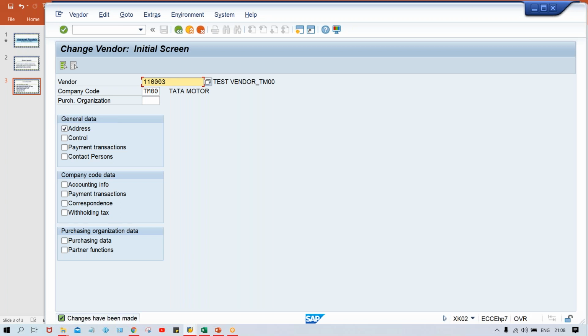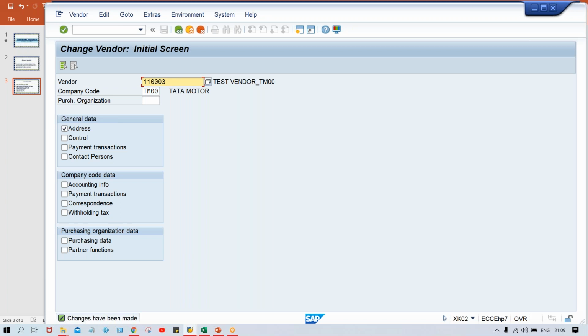A vendor may say that earlier I used to receive payment in HSBC, but right now I don't want payment in HSBC bank, that account is closed, I'm going to give you a different account. It could be Citibank or any other bank. So the bank details are also going to change. Such changes will keep coming, and there will be a separate master data team responsible for setting up new vendors and modifying existing vendors and such details.